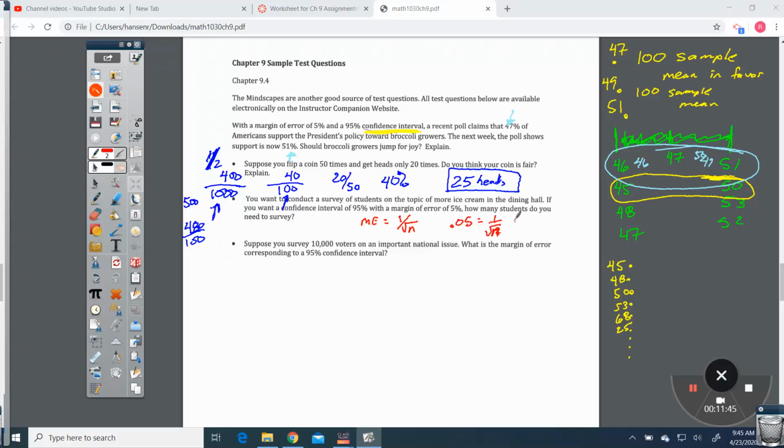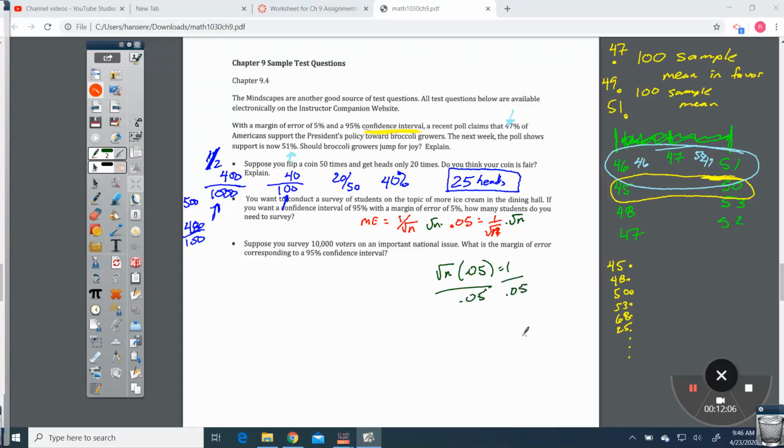Now, if I want to get rid of the square root of n, my math skills say that to get rid of a divide by, you multiply each side by the square root of n. So now what I have is the square root of n times 0.05 equals 1. And to get the square root of n alone, I divide by 0.05.